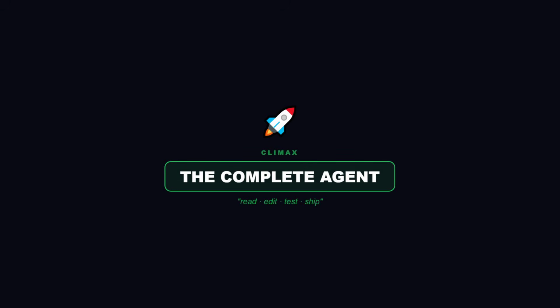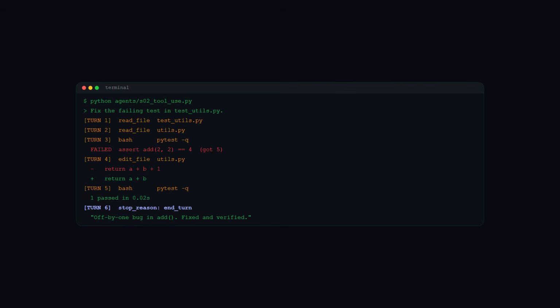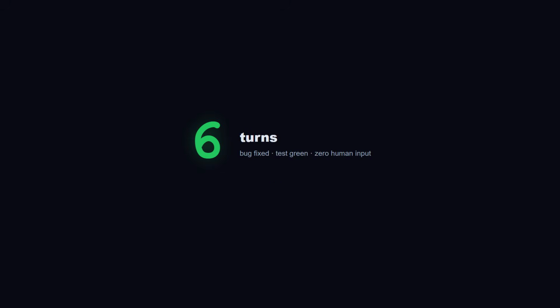Now the finale, same 50-ish lines of code. New prompt, the one from the cold open. Fix the failing test in test_utils.py. Watch. Turn 1, the agent calls read file on the test. Turn 2, read file on the source. Turn 3, bash runs pytest. Output, assertion error. Turn 4, edit file. 1 line changed. Turn 5, bash runs pytest again. Output, 1 passed. Turn 6, stop reason end turn. 6 turns, 4 tool types, 0 human intervention between turns. This is a real coding agent, not a toy. And the engine powering it, you already wrote it.